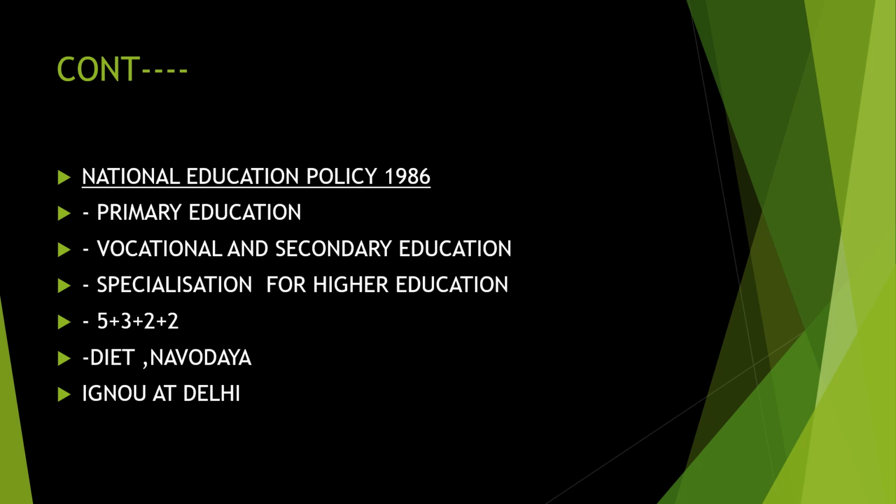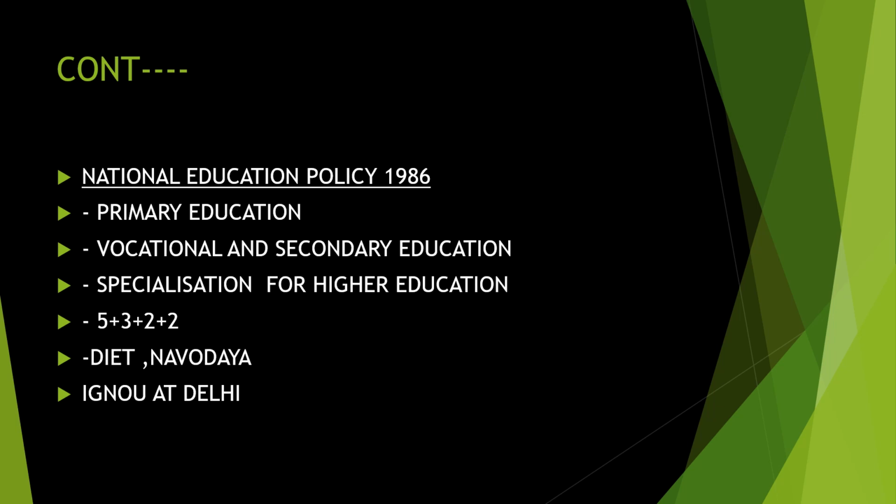Next is the National Education Policy of 1986. It also gave importance to primary education as well as vocational and secondary education. Specialization for higher education, that is, they have to take some special subject for their higher education. 5 plus 3 plus 2 plus 2, they brought it like that. That is the method they discussed.